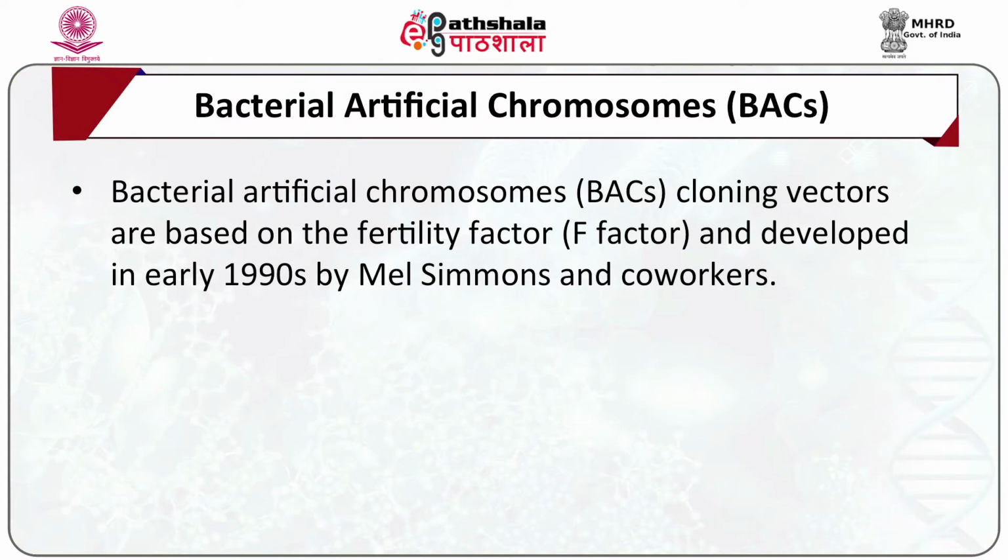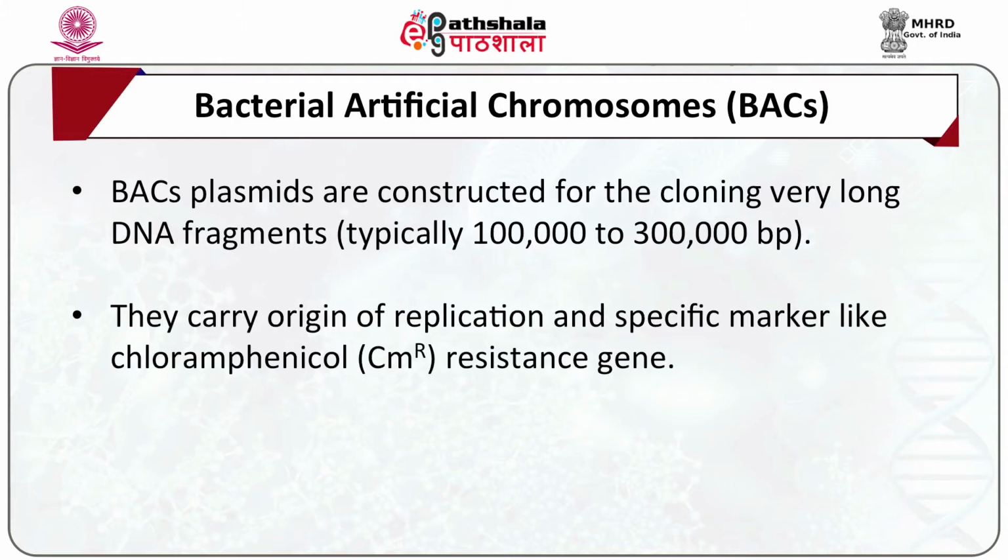Next is the bacterial artificial chromosome, or BAC, vectors. BAC vectors are based on the fertility factor, that is the F factor, and were developed in the early 90s by Mel Simon and co-workers. BAC plasmids are constructed for the cloning of very long DNA fragments, typically 100,000 to 300,000 base pairs. They carry an origin of replication and a specific marker like the chloramphenicol resistance gene.